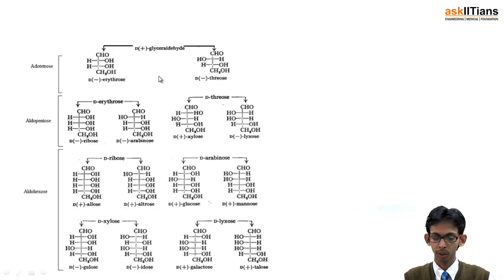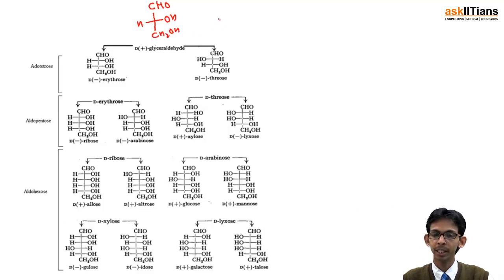Okay, so the first simplest monosaccharide is glyceraldehyde, and the formula of glyceraldehyde is actually CH2OH.